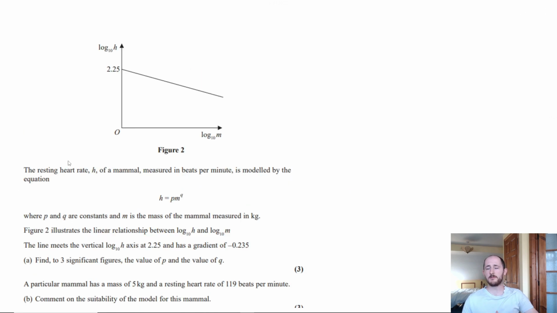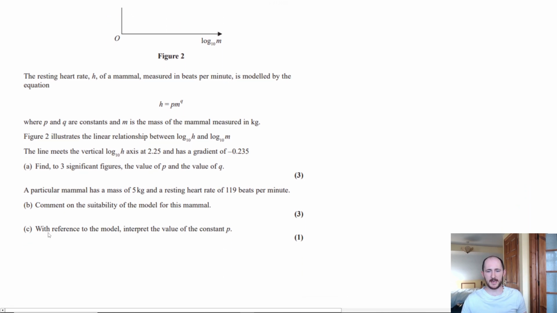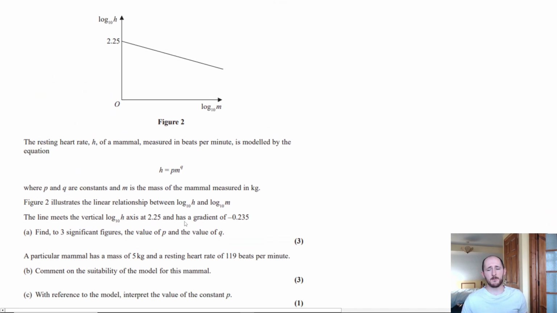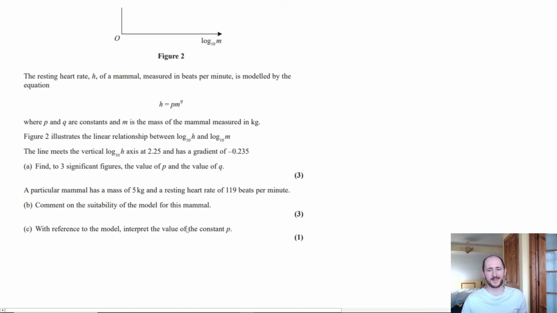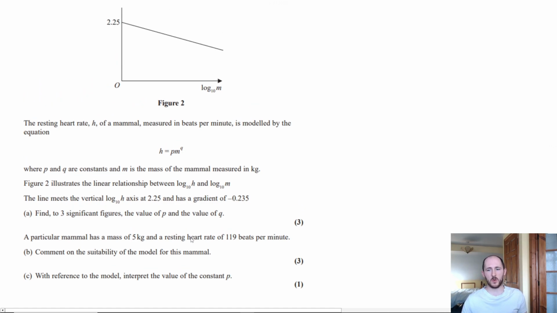Beautiful. Another major part of A-level maths is applying these new functions to real-life situations. So in this case, we have a log function, and it's in a real-life scenario where we are comparing the resting heart rate of a mammal compared to its mass. So this is, again, a real-life example, and they expect you to be able to do things like interpret the value, comment on the suitability, and things like that. But fortunately, these last two parts aren't that bad. They do actually work. So, how are we going to do this?